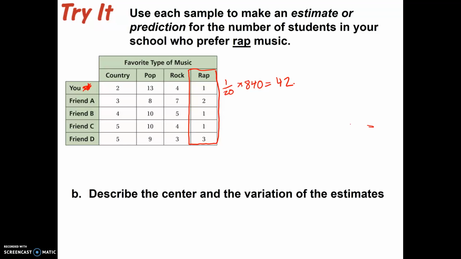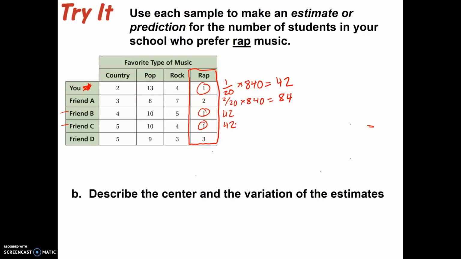All right, so you do the exact same thing for friend A. We get 2 out of 20 times the 840, and that gives us 84. Same process. We look at the 1 for friend B and for friend C. We can see that it's the same number of people who said that their favorite type was rap music. So those are going to be 42 and 42. Those are the predictions we can make. We think about 42 people will like rap music according to that survey.